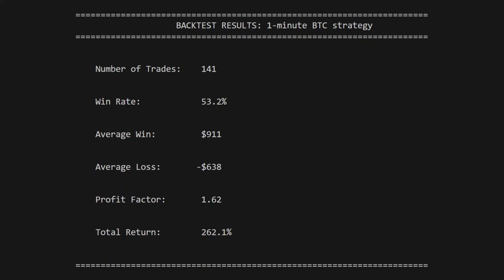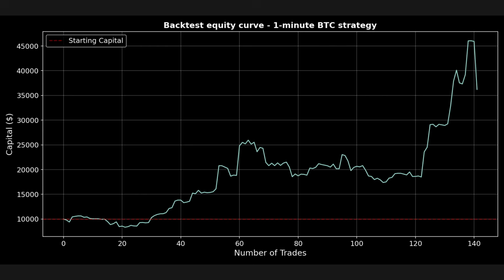I just backtested a strategy on some 1-minute Bitcoin data, and the initial results look really good. It's got a 53% win rate, 1.6 profit factor, and a huge 260% total return. The equity curve also looks really promising. But there's one really major problem with this strategy.